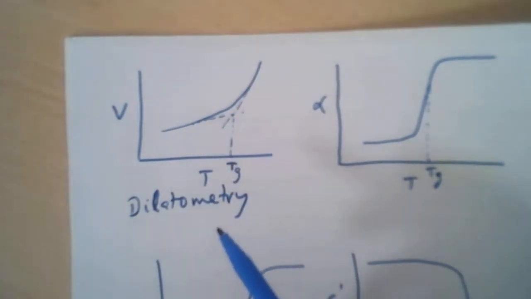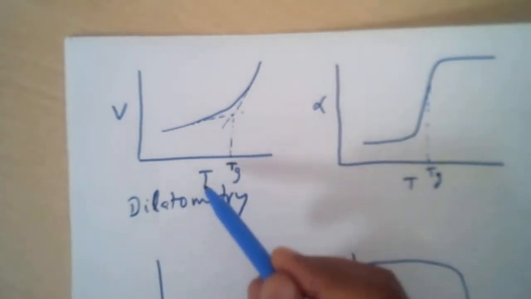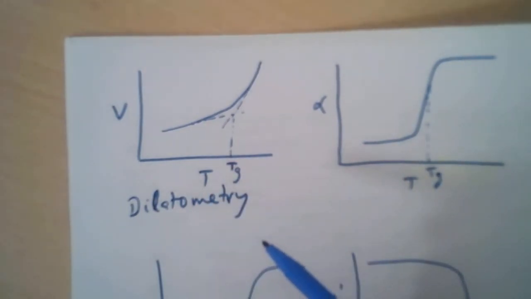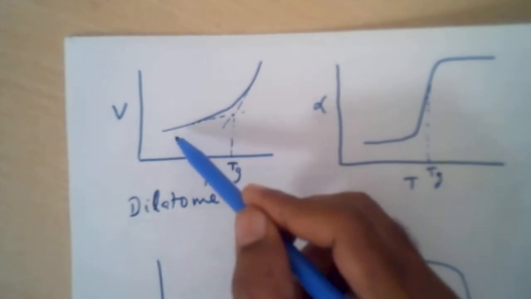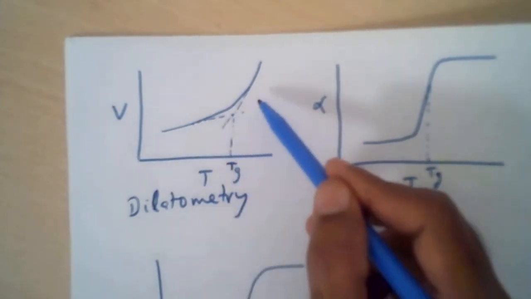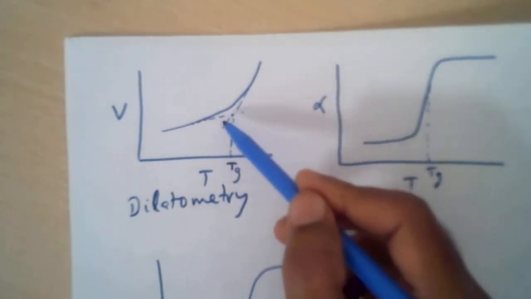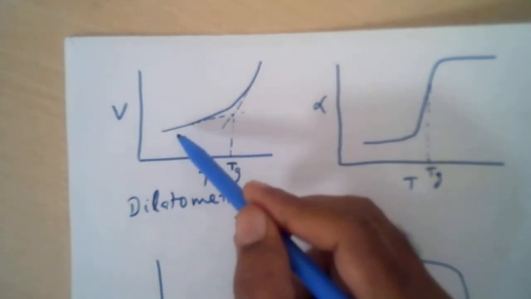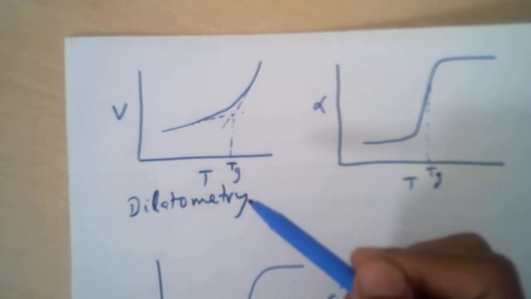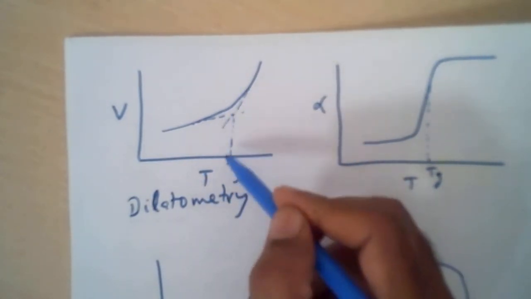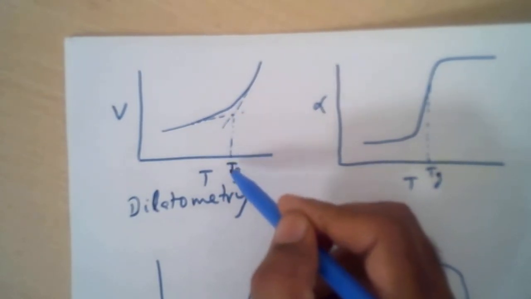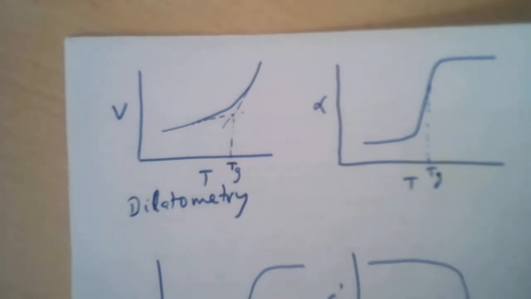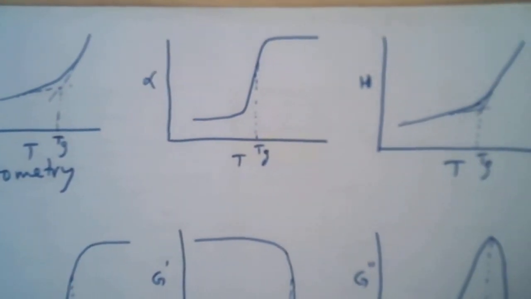It is simply the volume change with respect to temperature. As you keep increasing the temperature, the volume changes, and it has been observed that there is a slope change of the volume with respect to temperature. This is the point where the two slopes meet, and that is the glass transition temperature. So this is one of the ways to measure glass transition temperature.